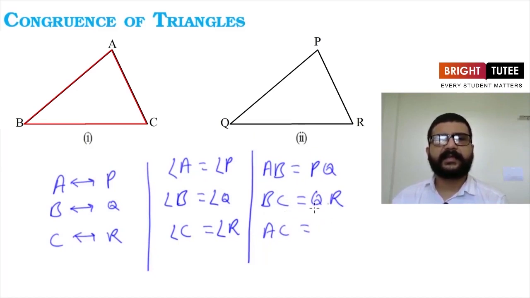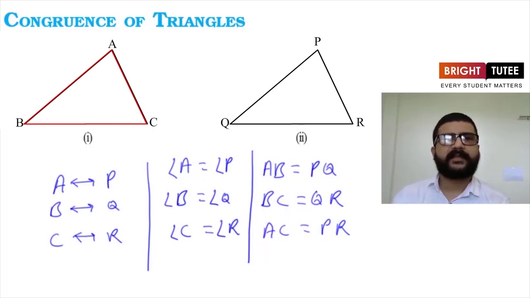These are the pairs of corresponding sides: AB and PQ, BC and QR, AC and PR. So what we have observed here: when we superpose one triangle over the second one, the vertices are going to coincide, and the same is the case for angles. Corresponding angles are equal and corresponding sides are also equal.